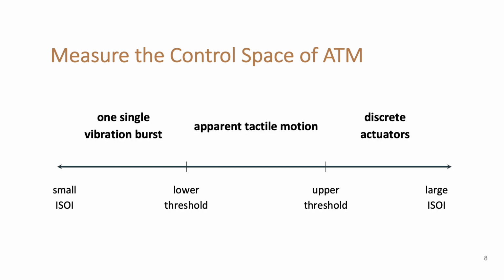To perform the apparent tactile motion, we let an array of vibration motors vibrate in sequence. When the ISOI is too short, the user perceives one single vibration burst, which lacks the sense of motion. When the ISOI is too long, the user perceives discrete vibrations. Only when the ISOI falls in a specific interval, the user can perceive a single moving vibration.